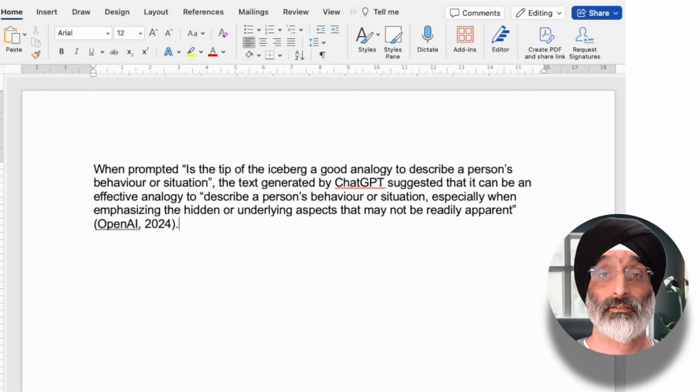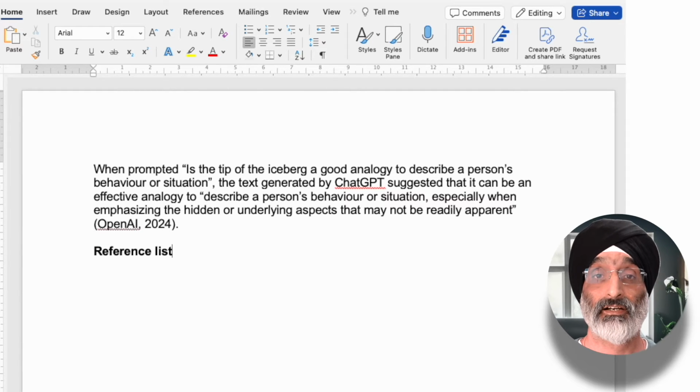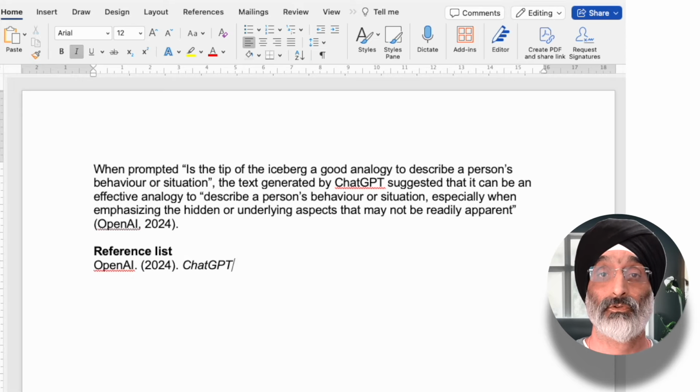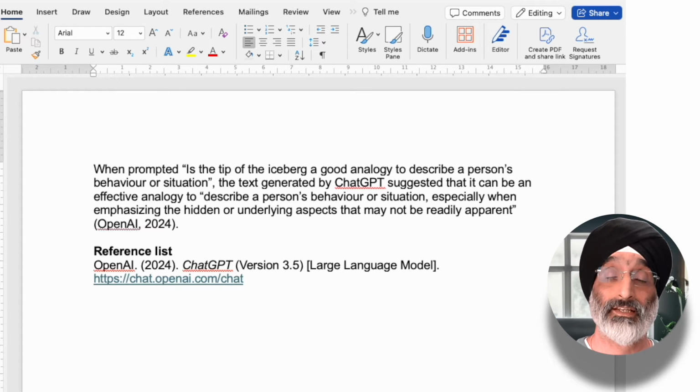Here, you would reference in text using this formatting, the author of the algorithm, and the date you generated the output, OpenAI 2024. In your references list, you would format the reference as OpenAI 2024, ChatGPT, version 3.5, large language model, chat.openai.com/chat. We'll break this down a little bit more later in the video.